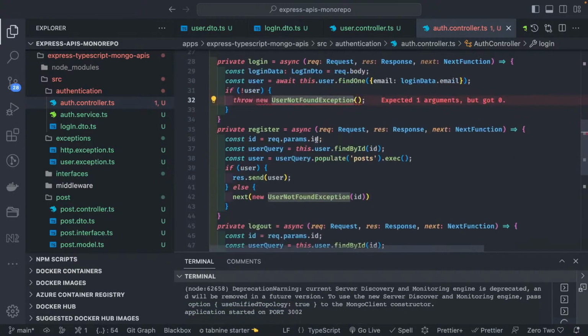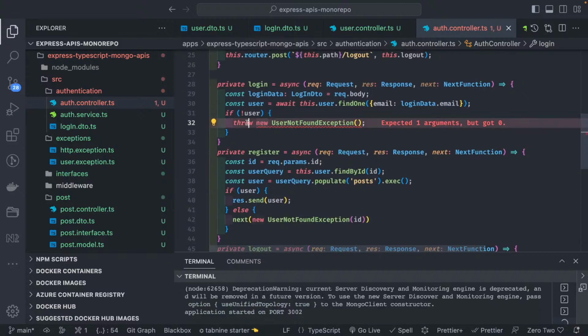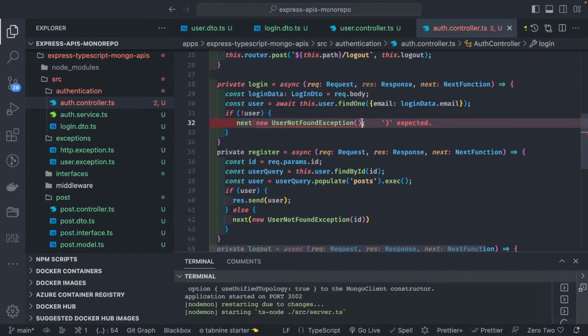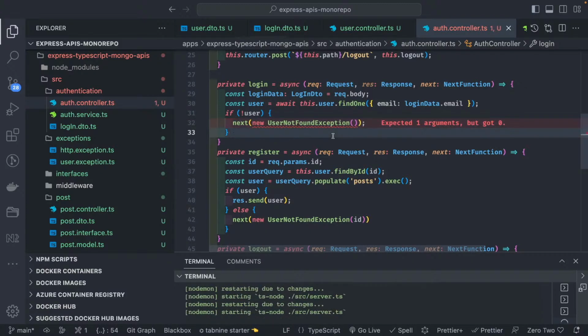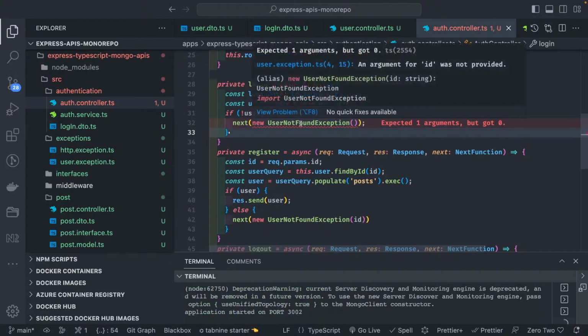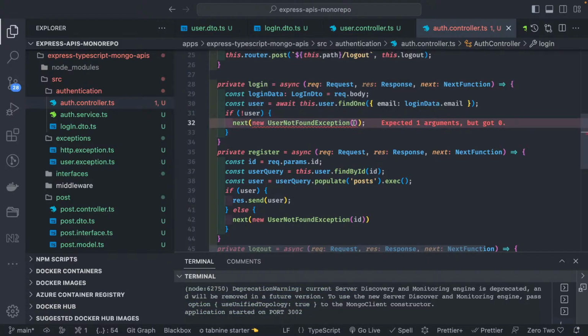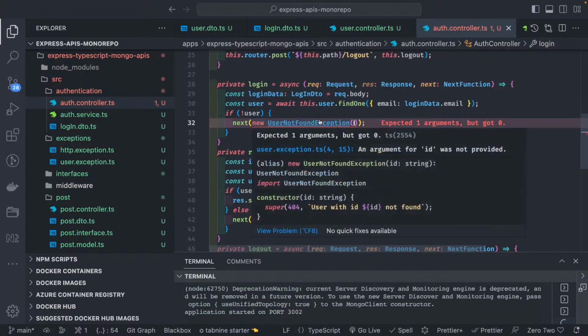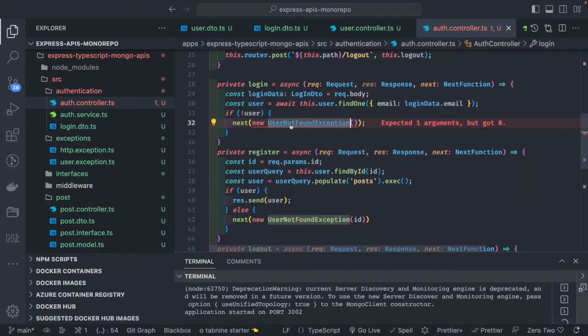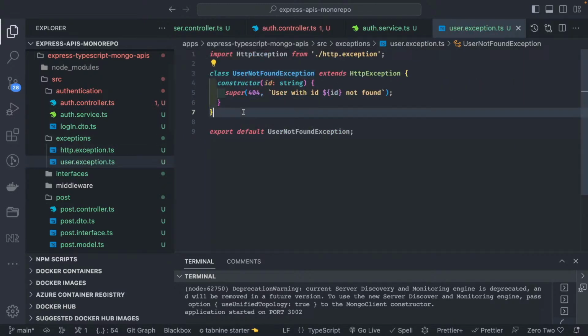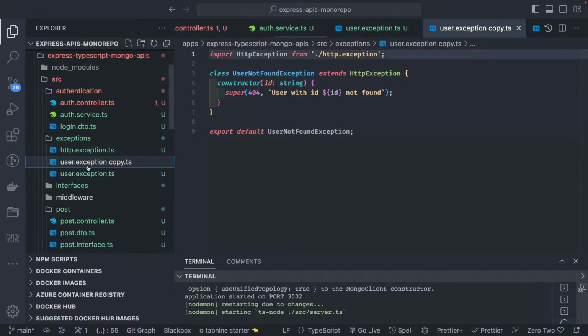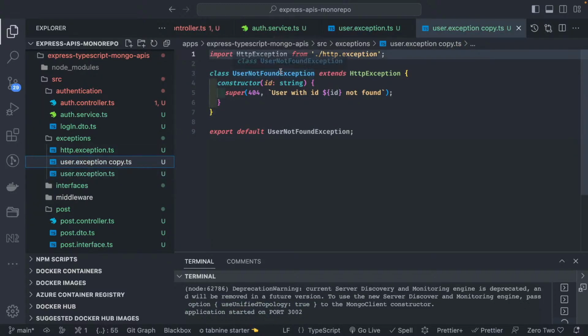Have we created it? It's there, right? So we just need to use the next function, because we already have a middleware which is handling this user not found exception. Okay, what happened? We need to pass the ID. So instead of that, for wrong credentials we don't need to use this exception. We can create another exception, like user not found exception, and then invalid credential passed.